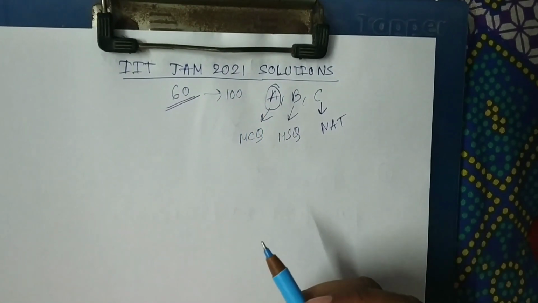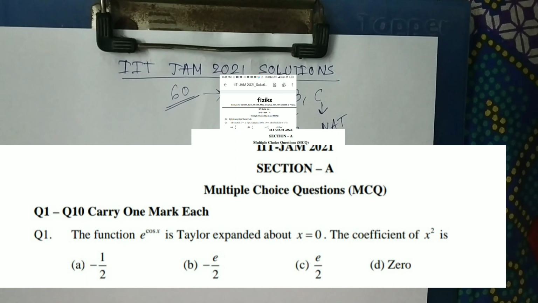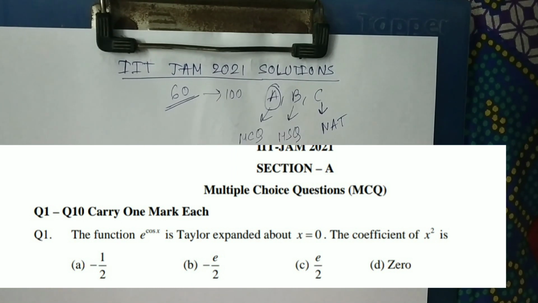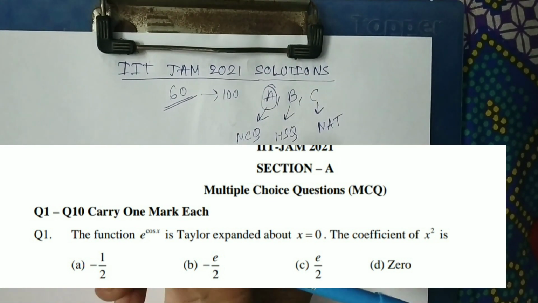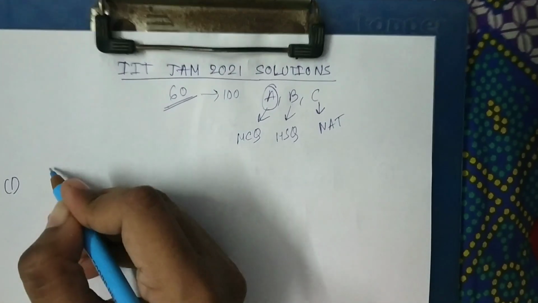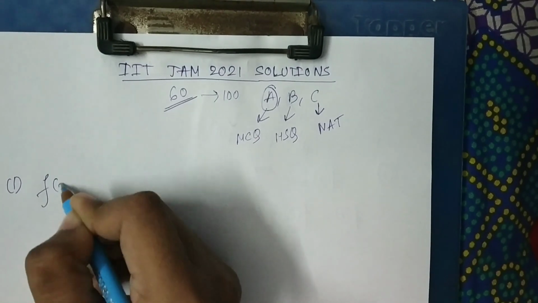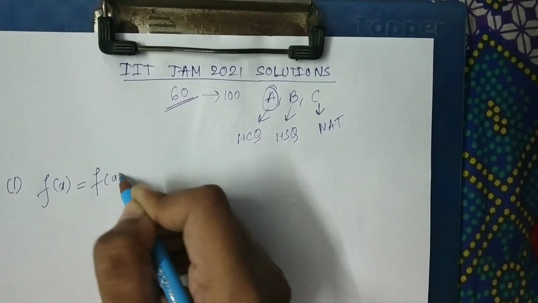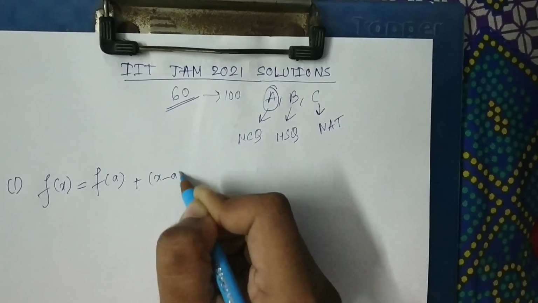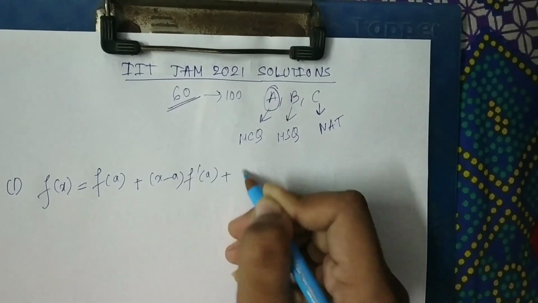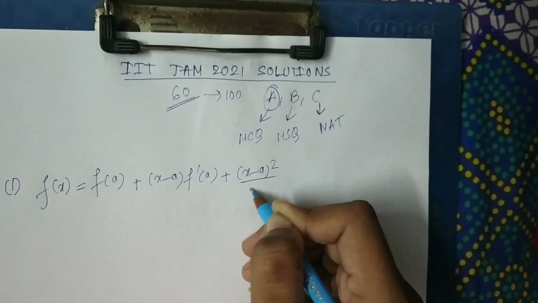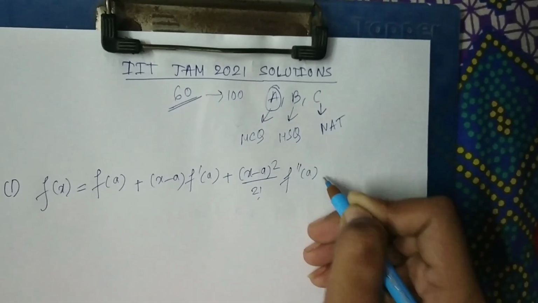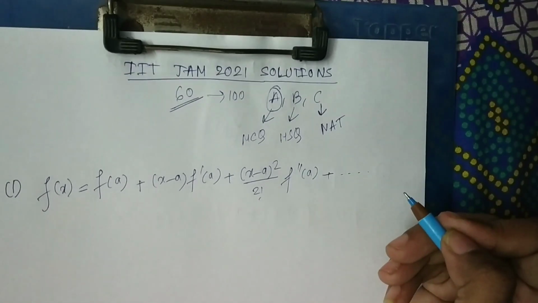So let's start. Question number 1 is, the function e to the power cos x is Taylor expanded about x equals to 0. The coefficient of x squared is. The options are given. So the Taylor series about x is equals to a is given as f(x) equals to f(a) plus (x minus a) into f prime a plus (x minus a) whole square by 2 factorial f double prime a plus up to infinity.